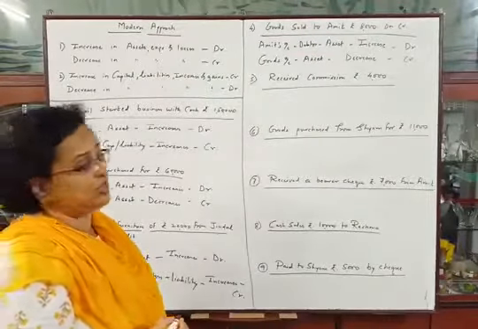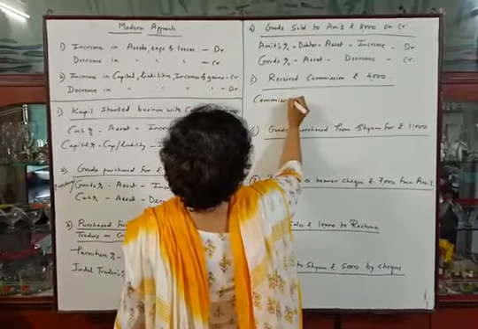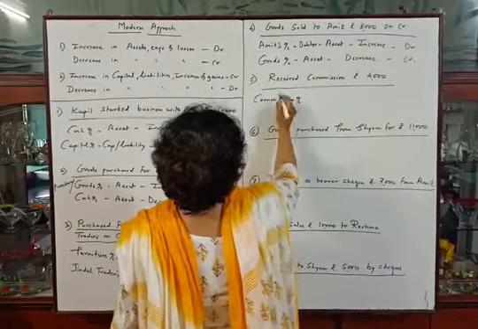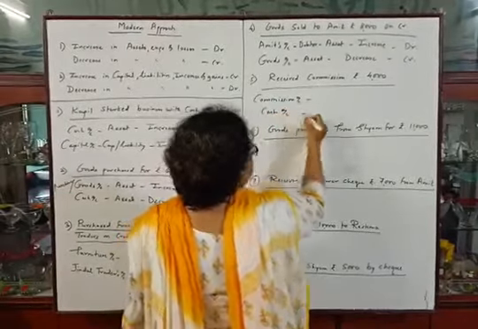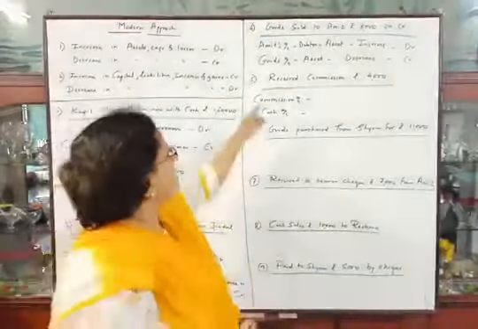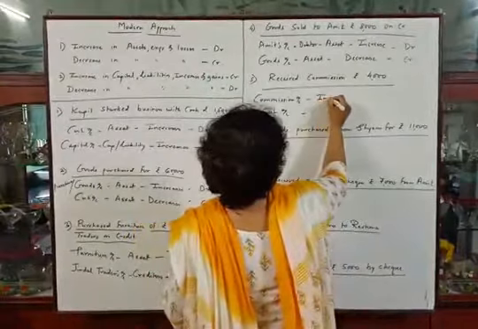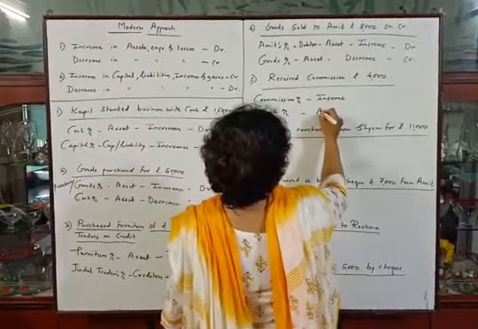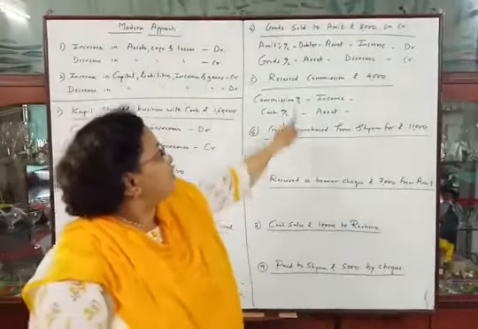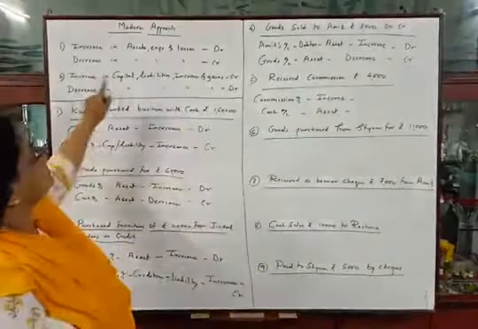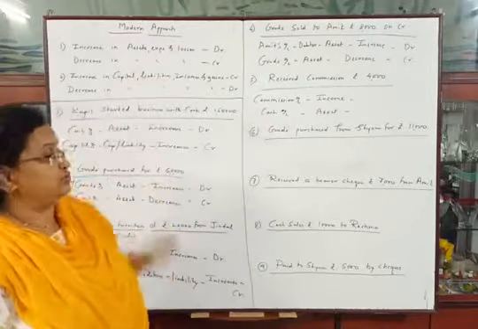Received commission rupees 4,000. First account will be commission account. Commission account. And second account will be cash account, because we are receiving commission, means we are receiving cash. As we are receiving commission, commission is our income and cash is our asset. Now, for commission, as it is income, we will use second rule, and for deciding debit and credit of cash account, we will use first rule.